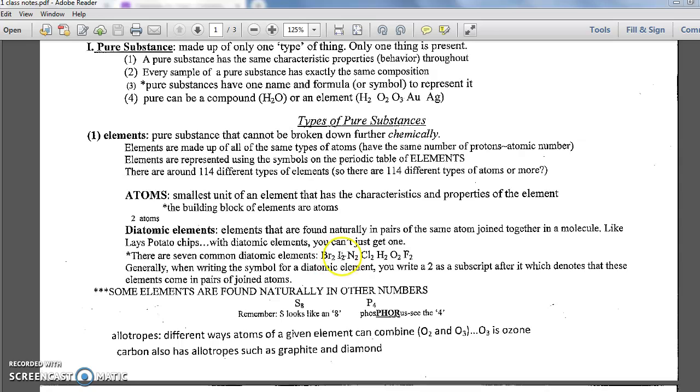A very, very important thing to know in Chem 1 is what the 7 are that always join up with themselves. It spells Brinkelhoff. Brinkelhoff spells Brinkelhoff. Those atoms are always found in twos.